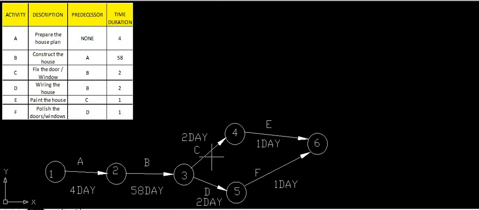These days, 4, 5, 8, 2, 2, 1 and 1 day, will also be used for calculation of earliest start time, earliest finish time, and the 4 times which we have already studied in the previous lectures. The previous lectures are very, very important, because depending upon them we have to solve the numericals in the present lectures. We have seen the 4 different types of time: earliest start time, earliest finish time, latest start time, latest finish time, and these times are to be calculated depending upon these days.